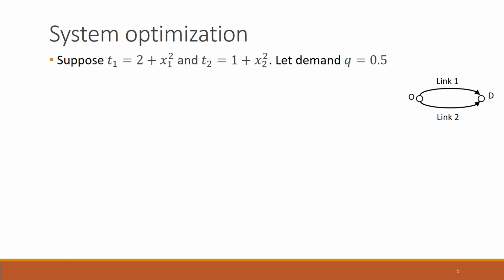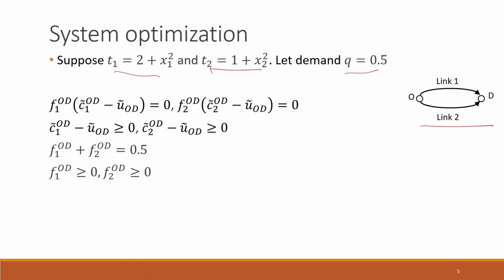Okay. Now let us take an example of the system optimization problem. This kind of network and travel time functions we have seen before. This T1, T2 we have seen before, with demand 0.5. This is a very simple network, just connected by two parallel links, but now we want to determine the flows that we will get if they are distributed by system optimization. Previously we saw this example for the case when the flows were distributed based on user equilibrium.